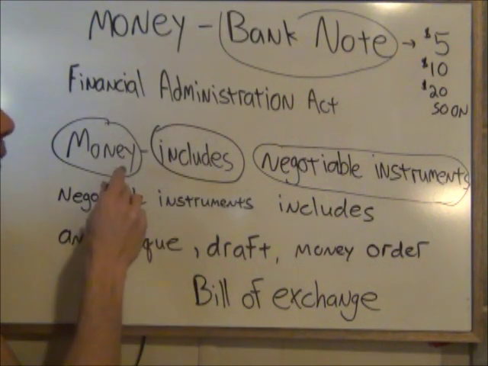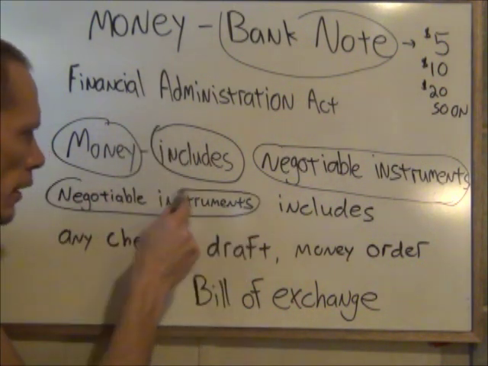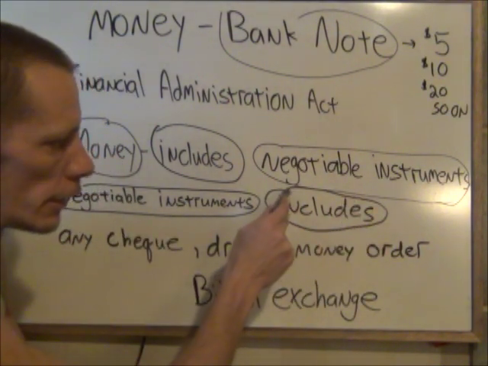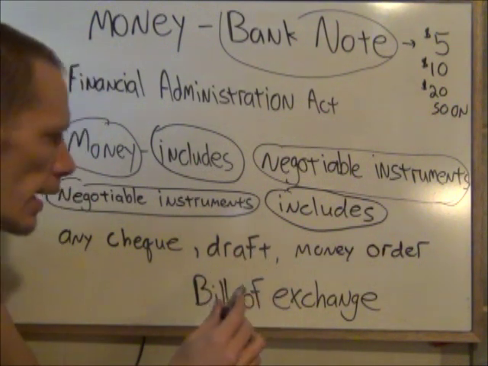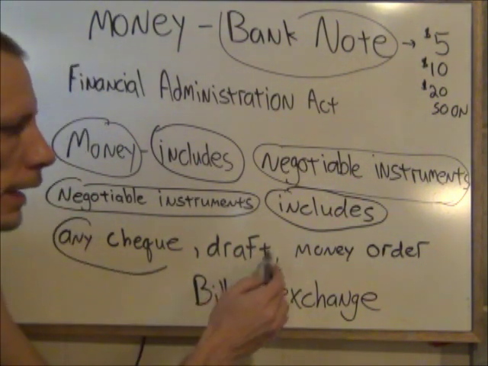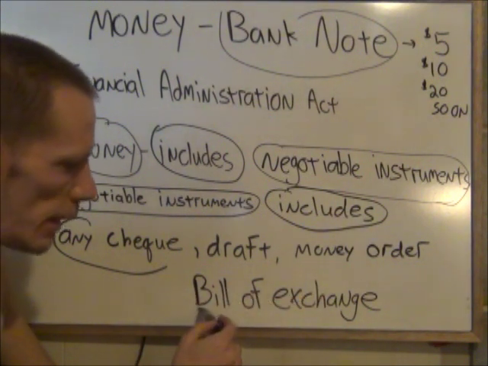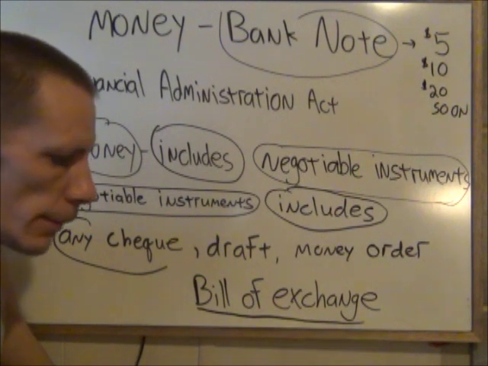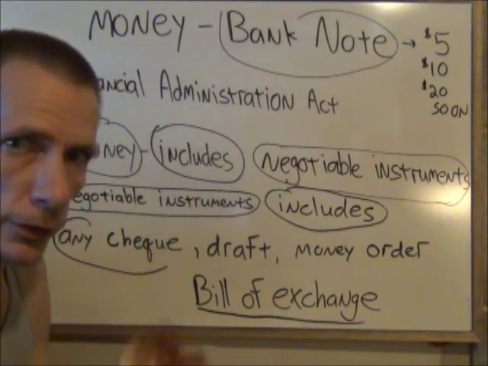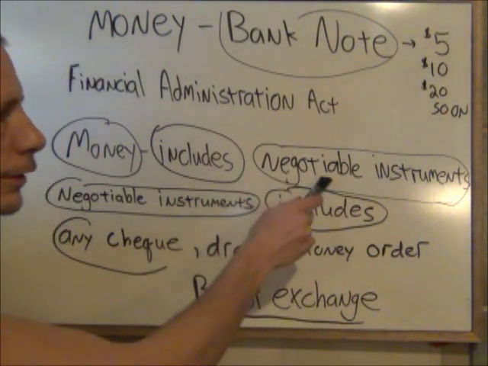Now, in the same act, Financial Administration Act, it says negotiable instruments includes. And notice again, they use the same word, includes. So they're really tightening this all down. It says any check, any draft, any money order, any stamp, or bill of exchange is considered money. So, according to their own regulations, money is not just what you carry in your pocket. Money is any negotiable instrument.